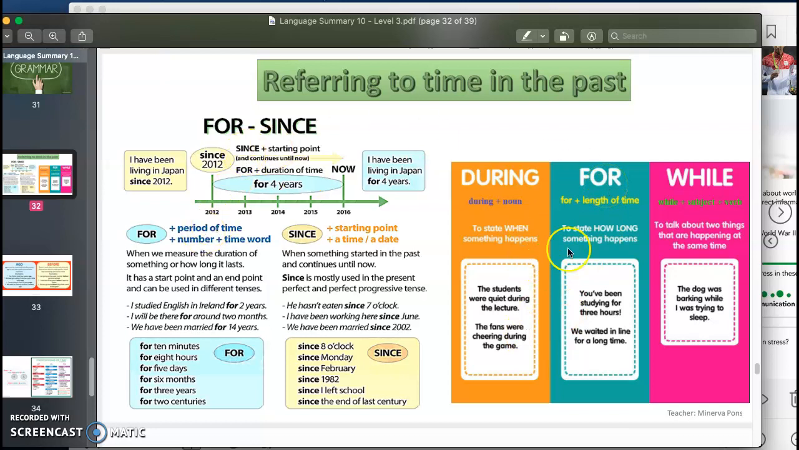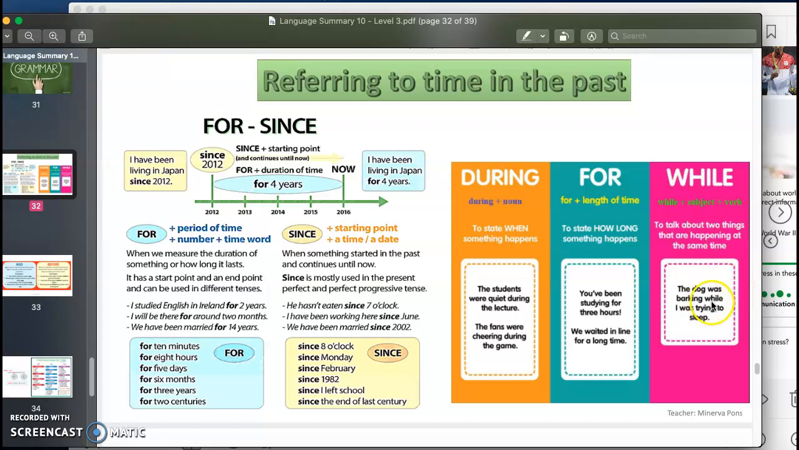Then we have 4, which is what we just explained. That gives you the duration of time, the measurement. I have been studying for 3 hours. We waited in line for a long time. So I'm just explaining how many minutes, hours, years did this action happen. And then we use while to talk about 2 things happening at the same time.